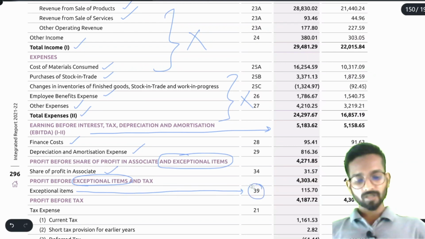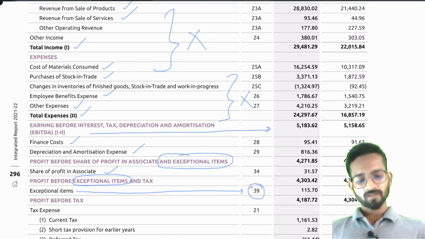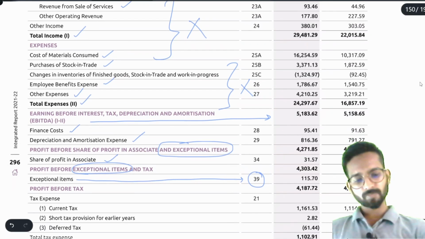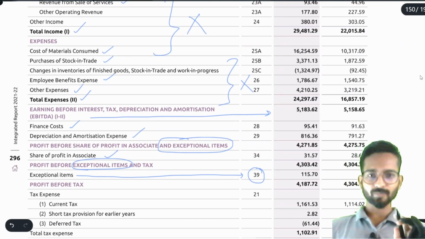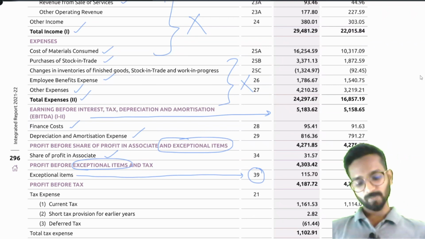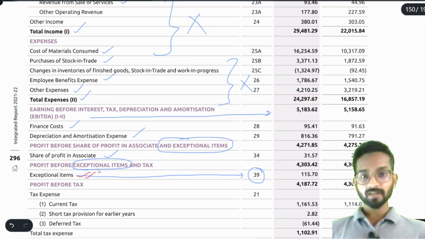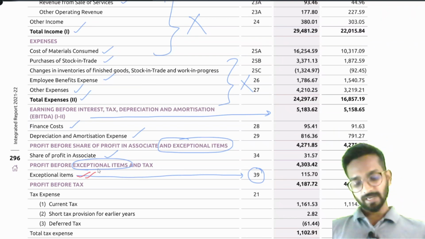We can go to note number 39 and check what the exceptional items are, but we don't need to do that because that is the personal matter of Asian Paints. We are not supposed to see that. If you want to invest in Asian Paints, you can. Now, exceptional items, they are disclosing like this. Why? Because it needs separate disclosure according to AS 5, and that's why they want to show the effect. See how.